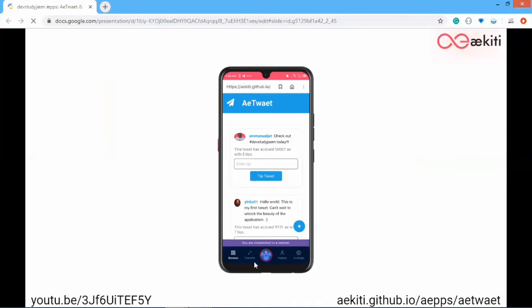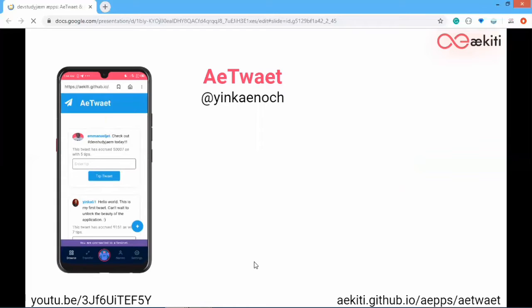So AeTwaet is a decentralized app built using Eternity technology and JavaScript by Yinka Adedoko. The app mainly runs on the Eternity blockchain through a Sophia smart contract, and it connects with the user interface using the Eternity JavaScript SDK. So AeTwaet is a streamline of Twitter that has even the user interface similar to Twitter, and it was built to make users feel they are on a decentralized Twitter.